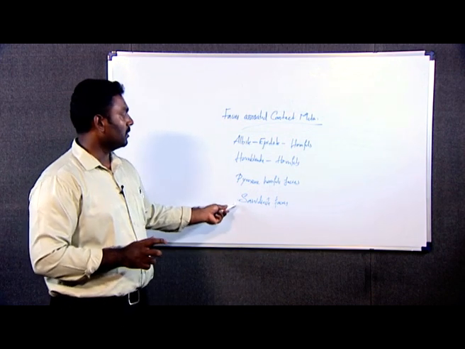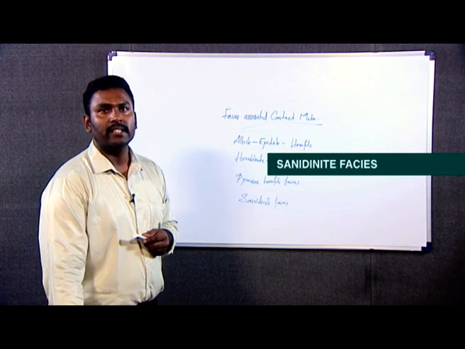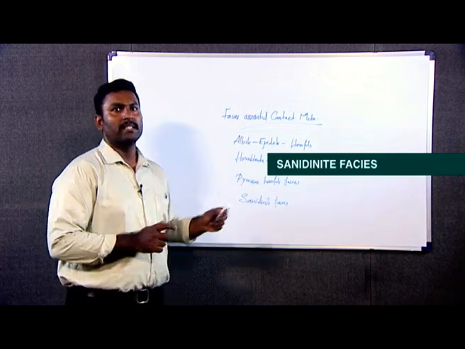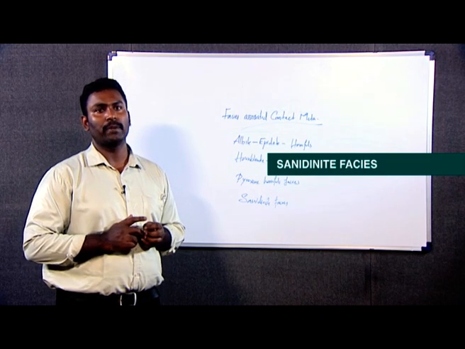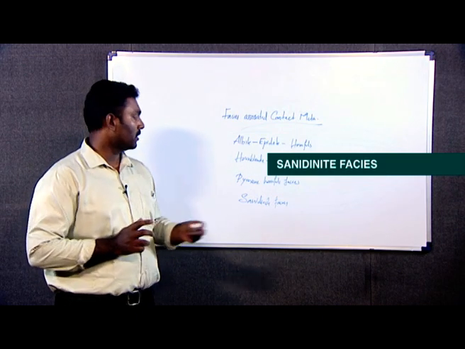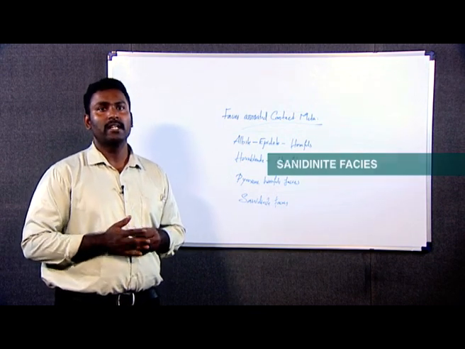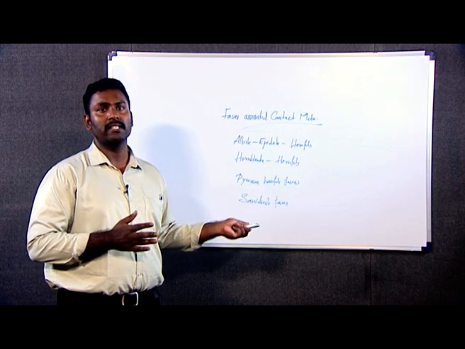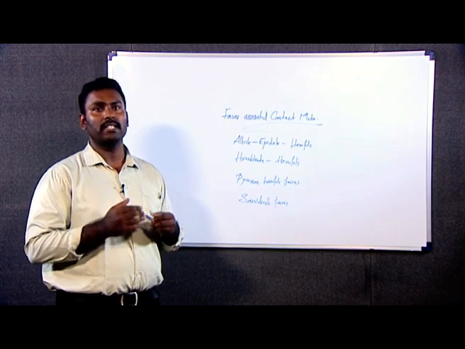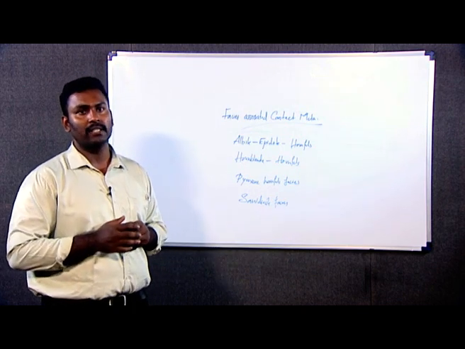Now, the last one and the highest temperature facies of contact metamorphism is the sanidinite facies. Sanidinite facies represents extremely high temperature and low pressure of metamorphism, and during this metamorphism, since it has extremely high temperature, sometimes partial fusion will take place, and the metamorphic rock having this type of facies contains the presence of glass in it.